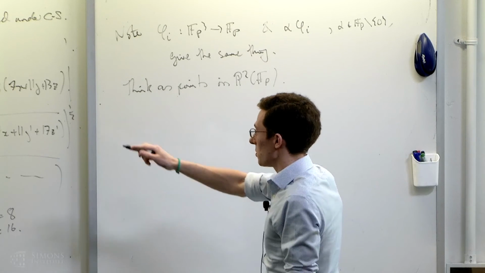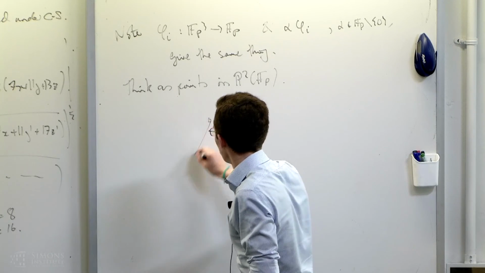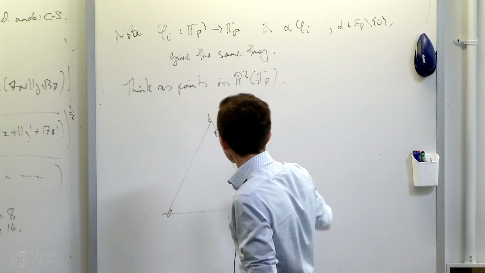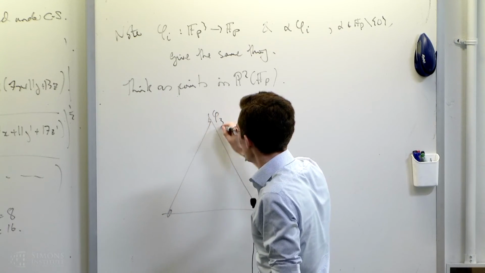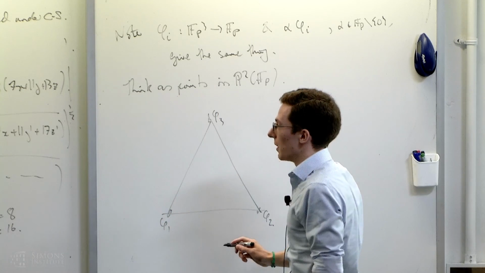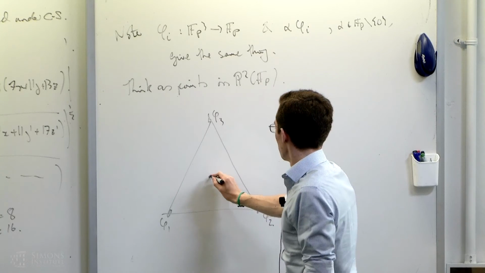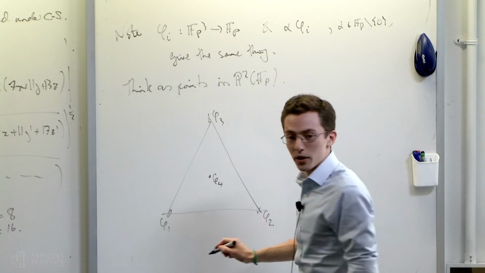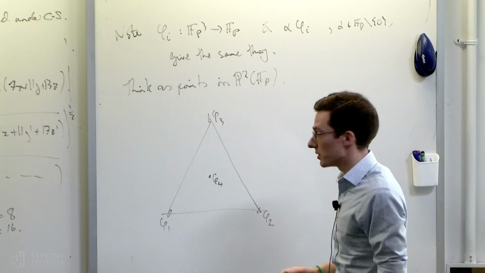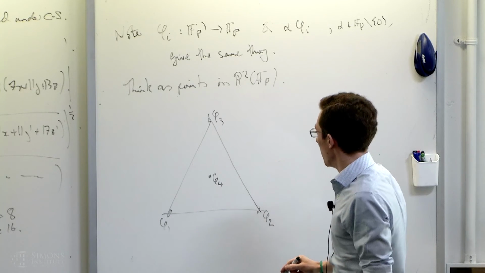And if I draw these linear forms as points, this is going to be phi 3, this is phi 1, this is going to be phi 2, and then this is going to be phi 4, which was 1, 1, 1. So this is 1, 0, 0, this is 0, 1, 0, or whatever it is. These are x, y, and z, and this is x plus y plus z.